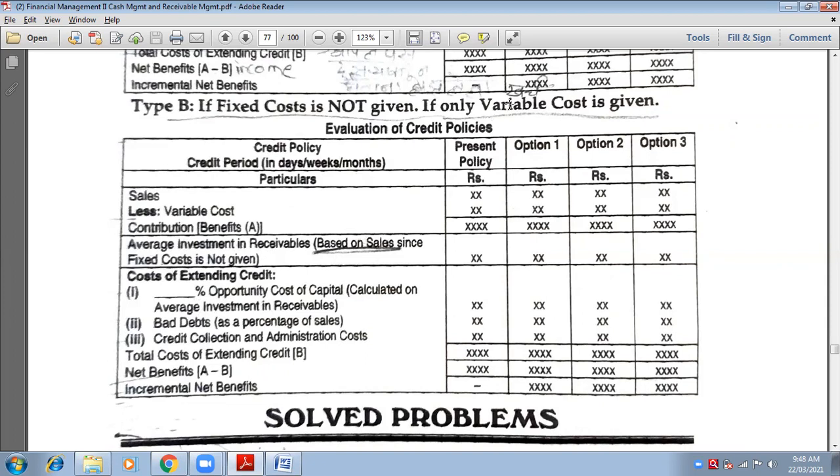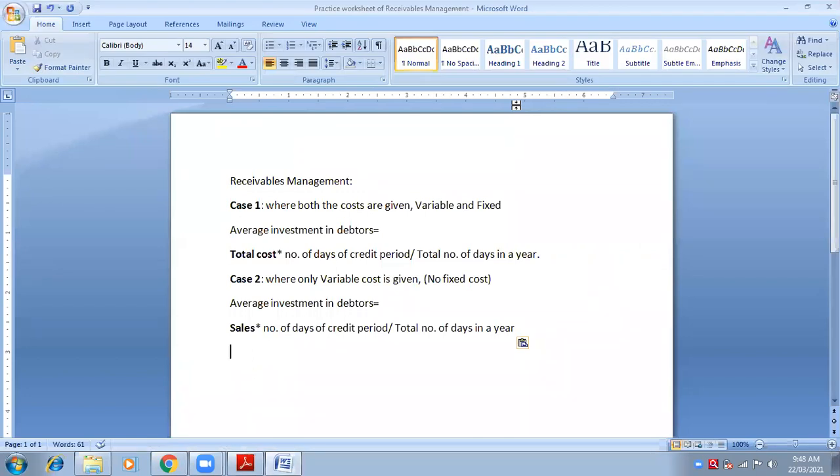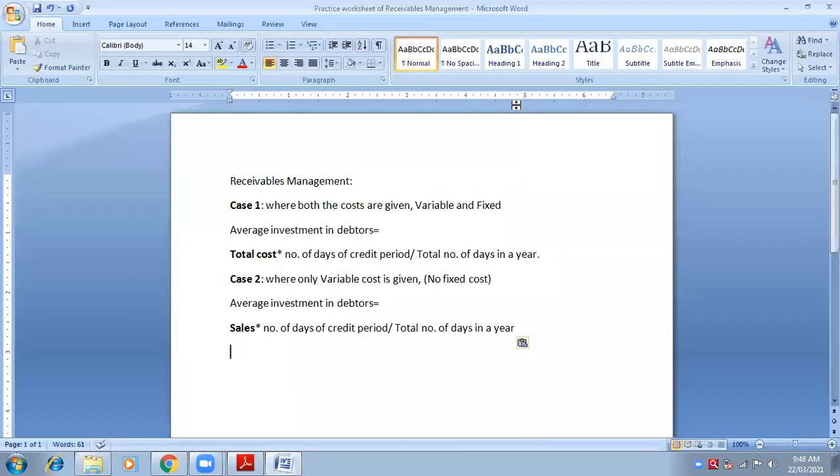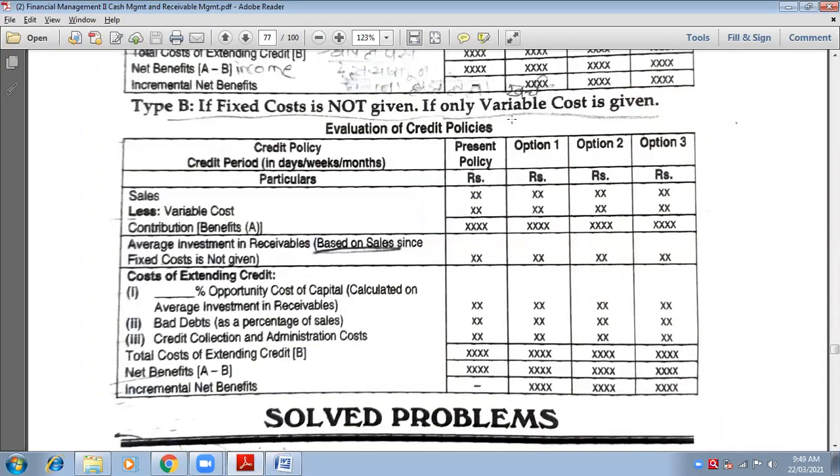Because variable cost is given and fixed cost is not given, the second formula will be applied: sales into number of days of credit period divided by total number of days in a year. Whatever answer you get, apply the percentage of opportunity cost to it so as to convert it into an amount.